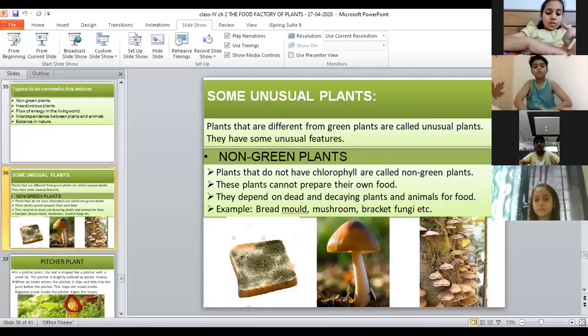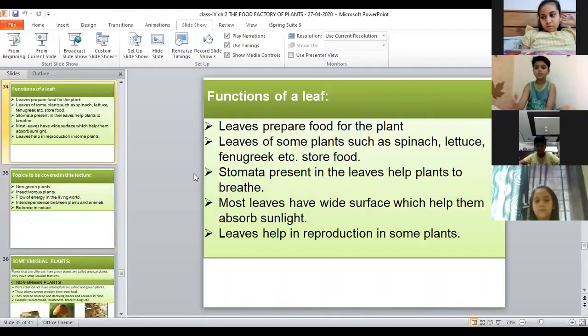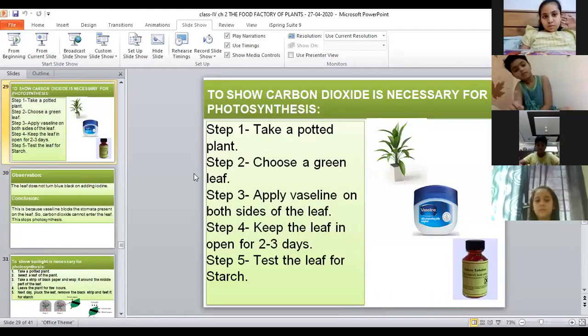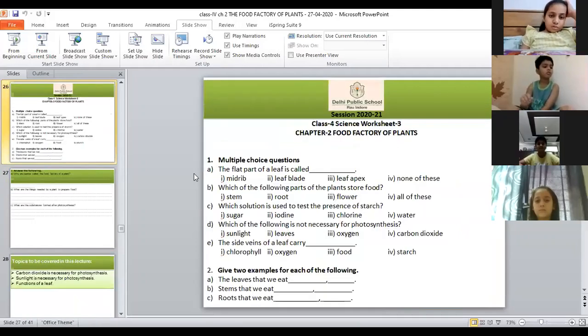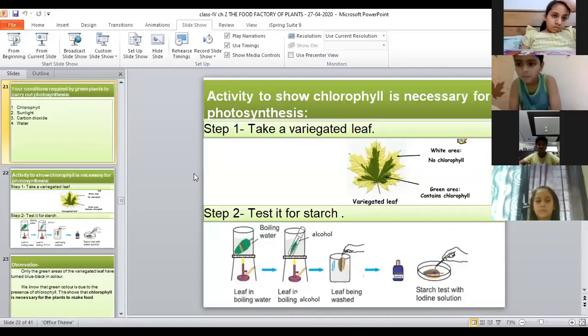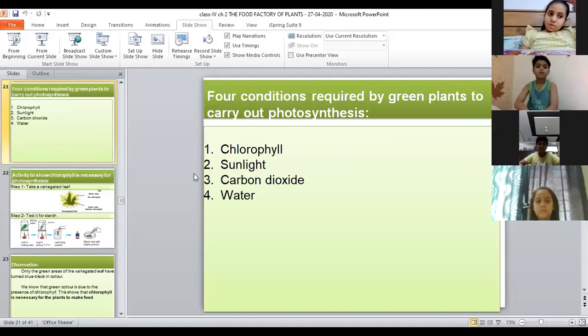Okay, plants prepare their own food by the process of photosynthesis. Plants take in carbon dioxide and water and give out oxygen, and they prepare glucose. Okay, and they get energy from the sun, and they also need chlorophyll for this. Four conditions are very important for photosynthesis. See, four conditions that are very necessary for photosynthesis are chlorophyll, sunlight, carbon dioxide and water.